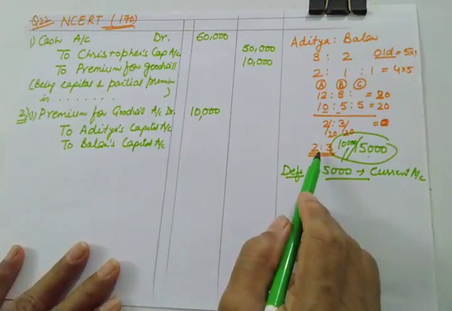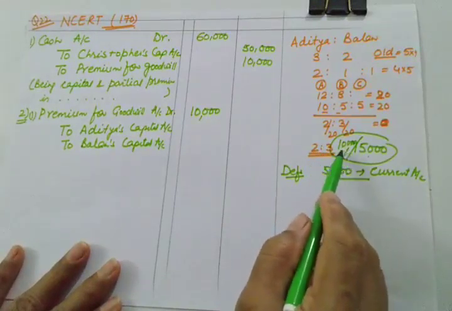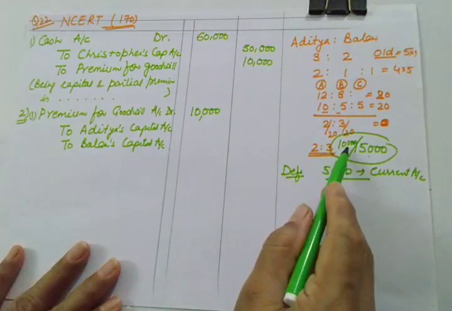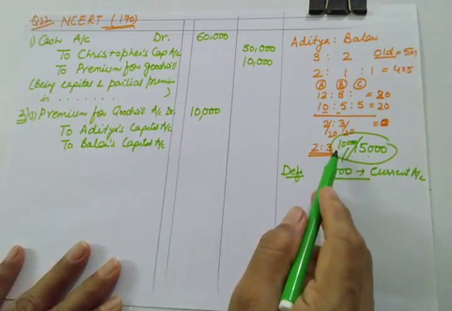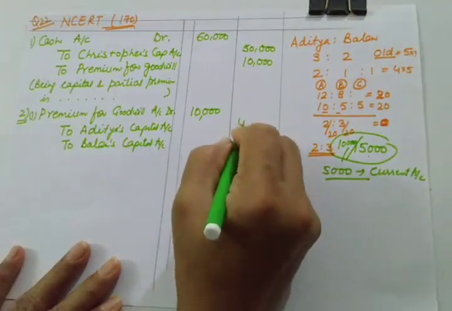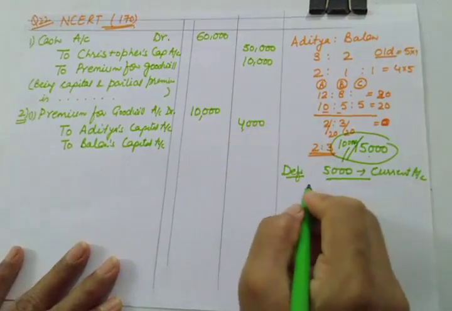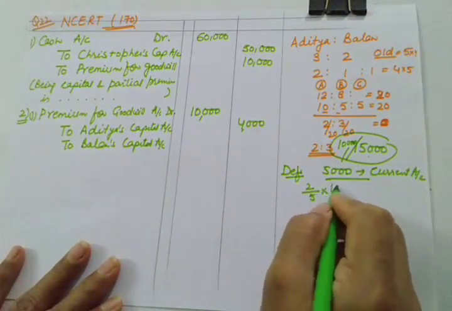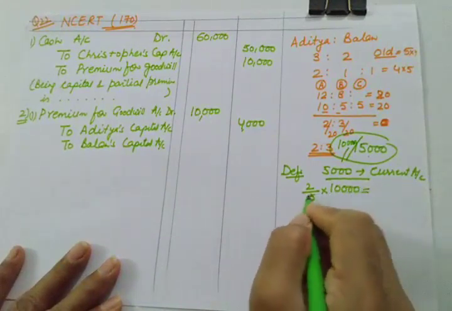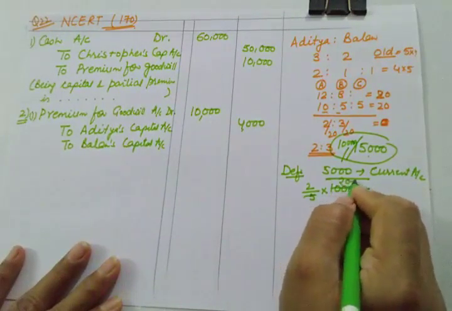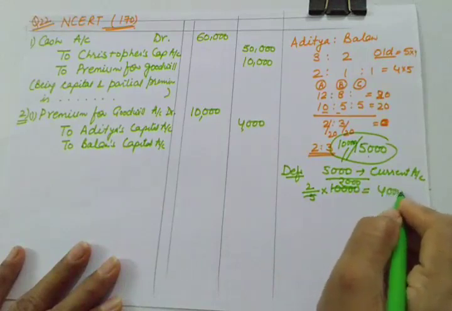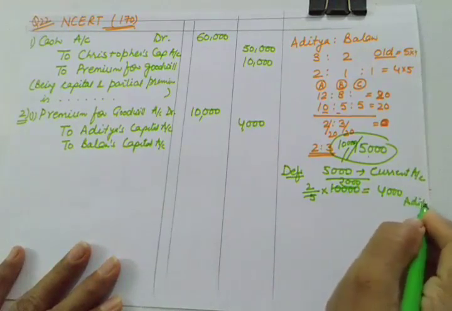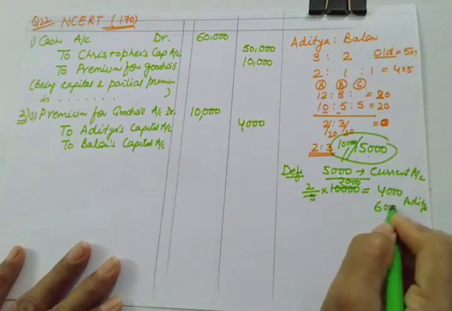It is to be distributed in the ratio of 2:3. So 2/5 into 10,000 will be 4,000 for Aditya and 6,000 to Balan.